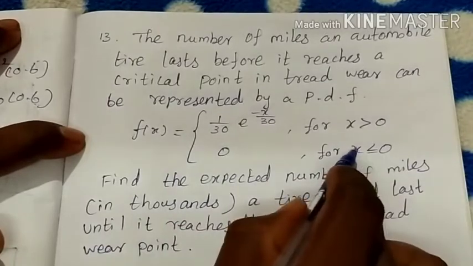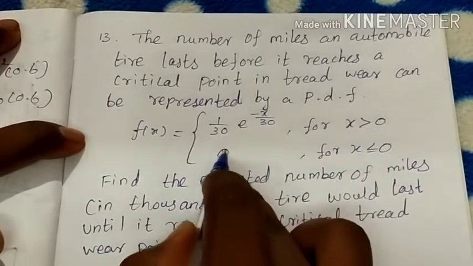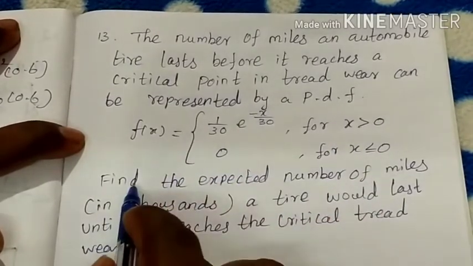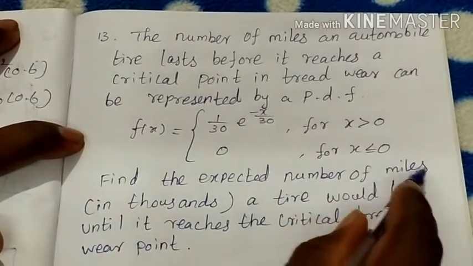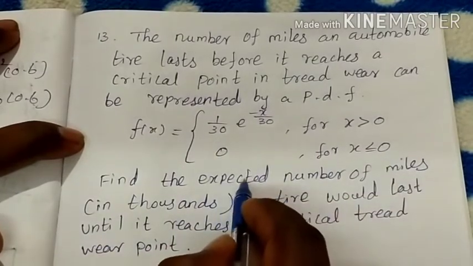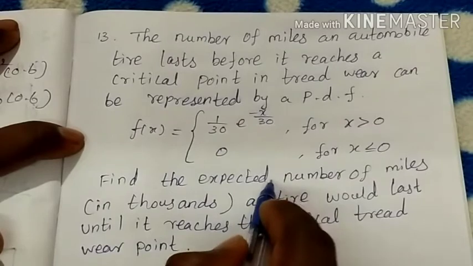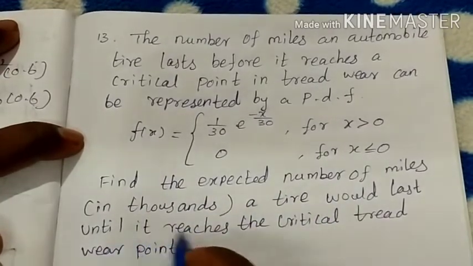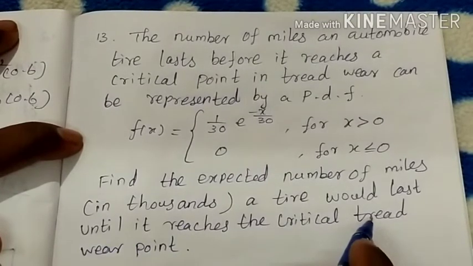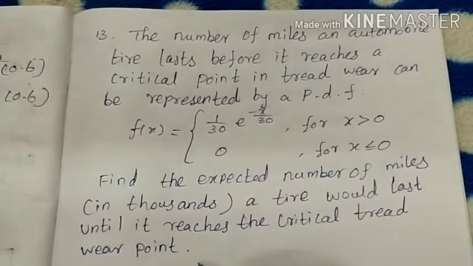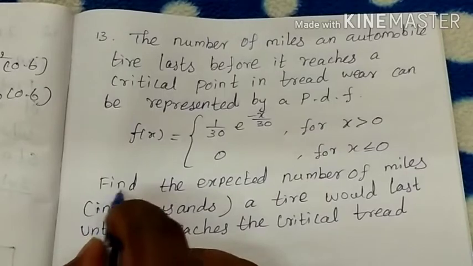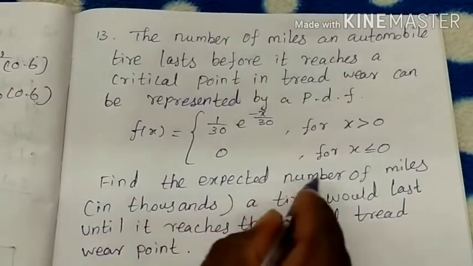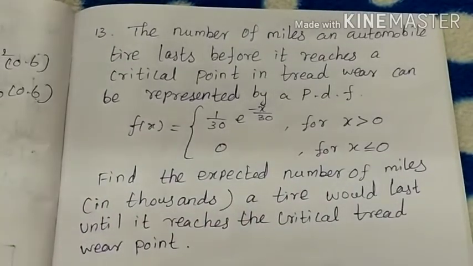That means for values below 0, f of x is 0. Find the expected number of miles, that is the expectation of x in thousands, that a tire would last until it reaches the critical tread wear point.